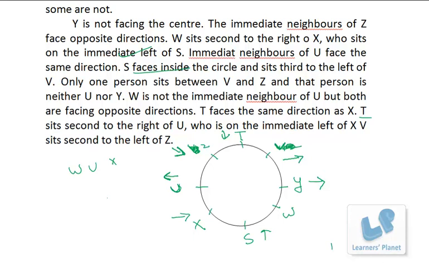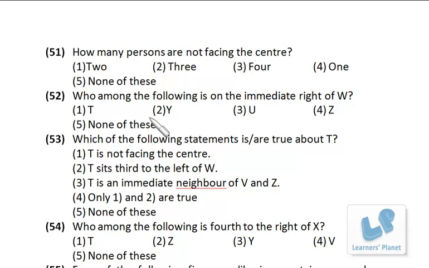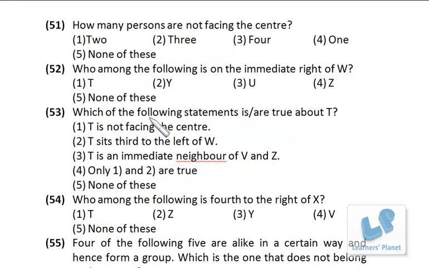Then W is not the immediate neighbor of U, but both of them are facing opposite directions. So if U is this side, W is inside. Okay, so the entire arrangement has been done with directions. Now just look at the questions. There are 5 questions with this set. Just pause the session and mark the answer very easily, very quickly. Okay, I hope you are clear.